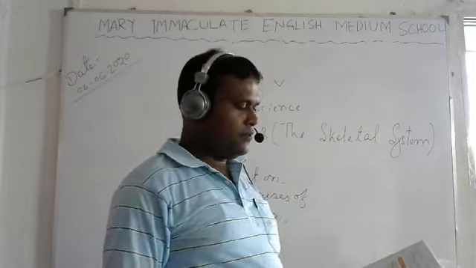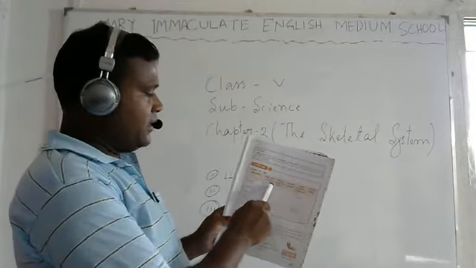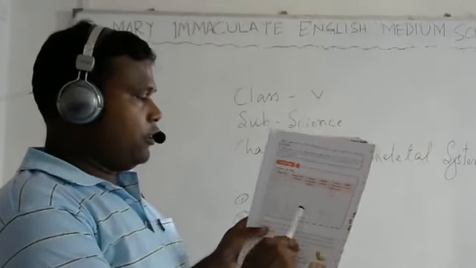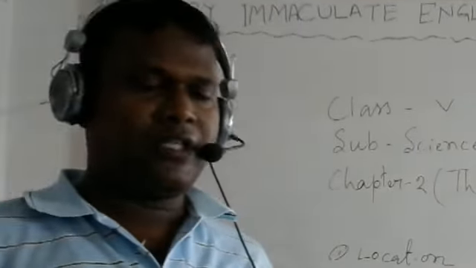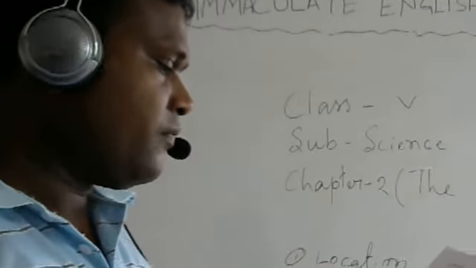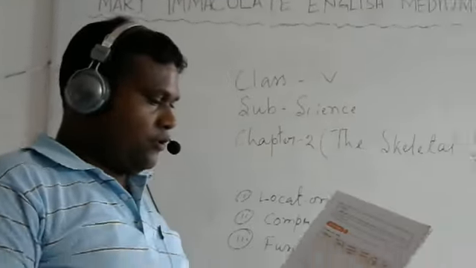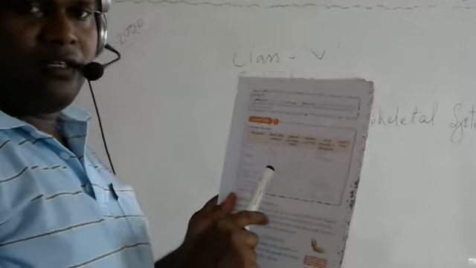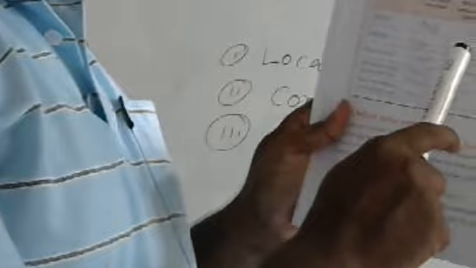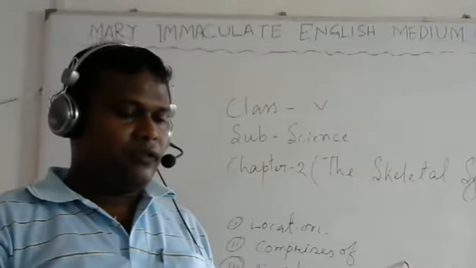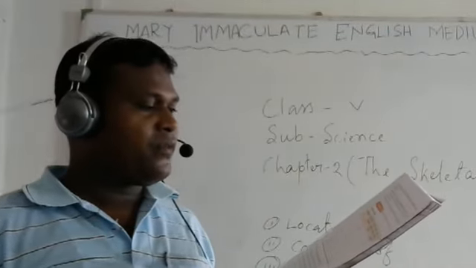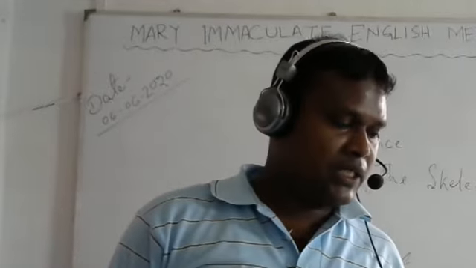Now there is one chart. You have to do tick mark or cross mark, like this you have to do it. You can do it by yourself and show me. That is your homework. Understand? You can do it in your copy, with a pencil or pen, and send it through my WhatsApp number.